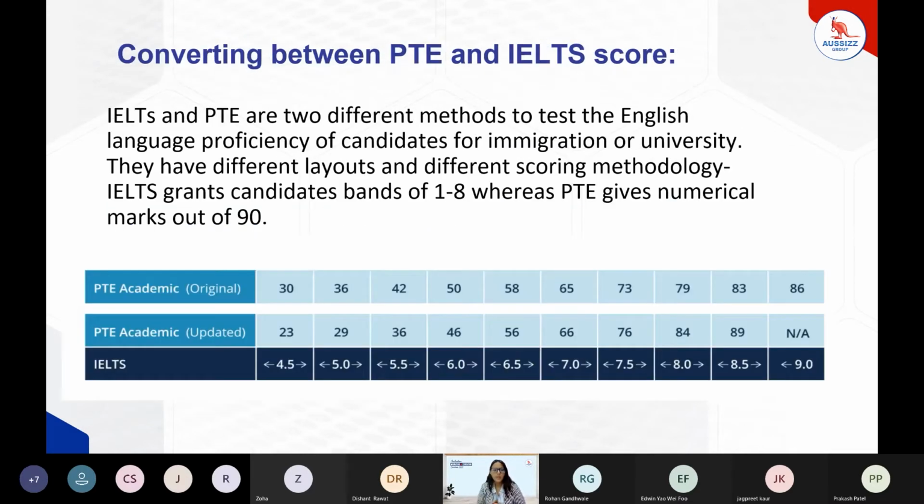All right. This is the Concordance report, which was published by Pearson in April 2021. The original was having 8 bands equivalent to 79. But we can see that the updated one is 84, which means to secure 8 bands in comparison to IELTS exams, we need to secure 84 rather than 79. So being on the safer side, always try to secure 85 out of 90 in PTE. That can give you an upper hand towards getting good points.